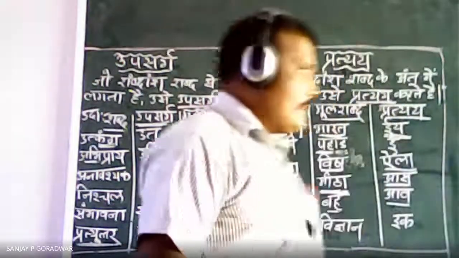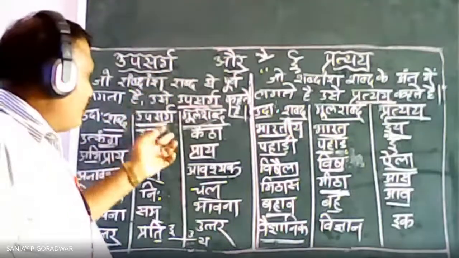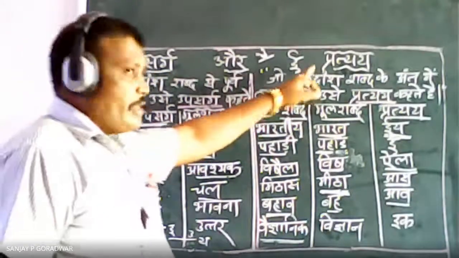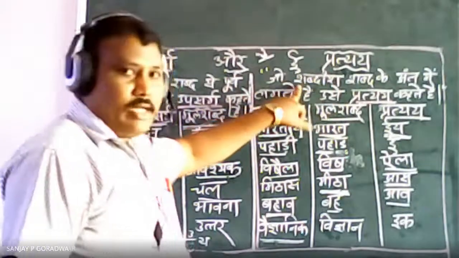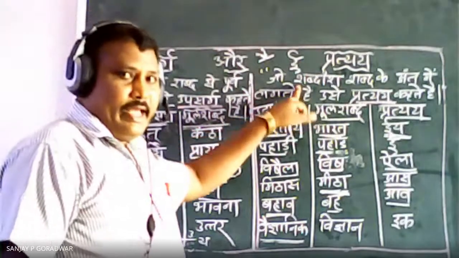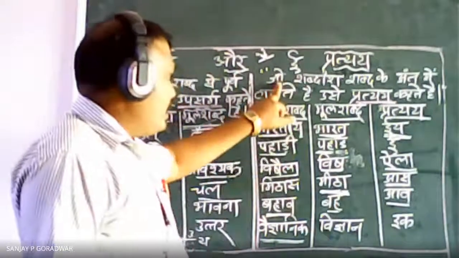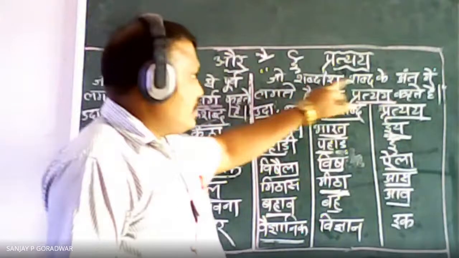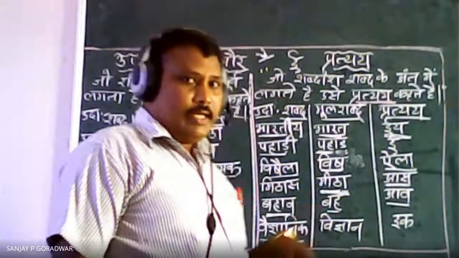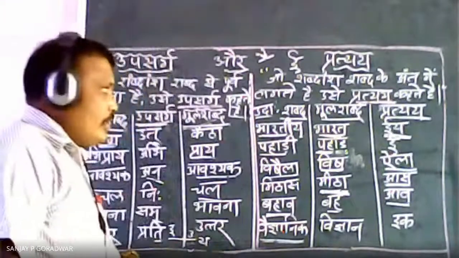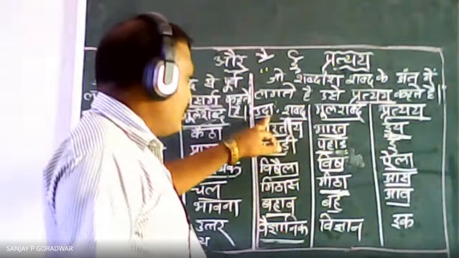And here suffix. Suffix is opposite of prefix. Correct? Here before the word we are using the prefix there, and here in pratyay, after the word we are using here. Correct? So definition what is there here, also one English word I told you, happiness. Happy is the main word and ness is a suffix there. Correct? So what will be the definition? जो शब्दांश शब्द के अंत में लगते हैं उसे प्रत्यय कहते हैं. Which phrase we are adding there after the word or end of the word, it is called pratyay or suffix there. Some examples are given there.